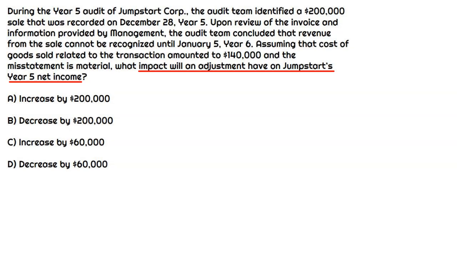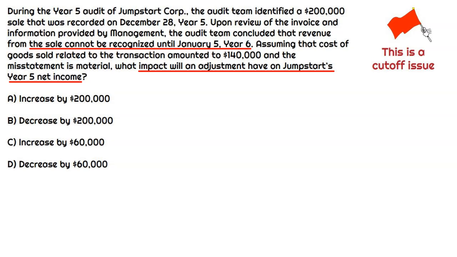Now, this sale must have been tested because when the audit team looked at the invoice and any other information provided by management, the audit team said, okay, this actually should have been recorded and recognized as revenue on January 5th, year 6. So we have a cutoff issue. They basically recorded this transaction in the wrong period. So revenue is wrong. We've got to assume that there's some cost of goods sold related to this transaction that were also recognized in year 5 that we'll need to reverse.